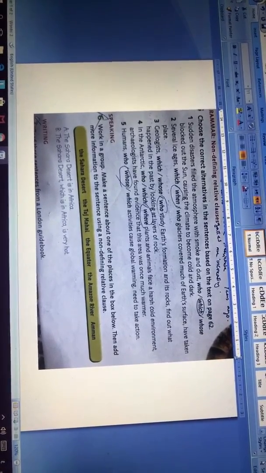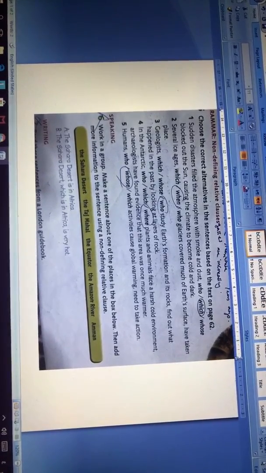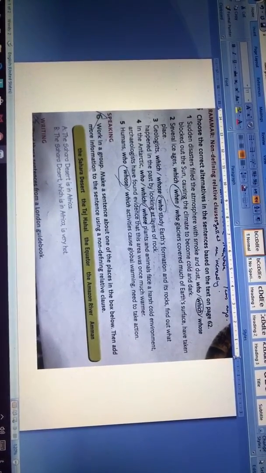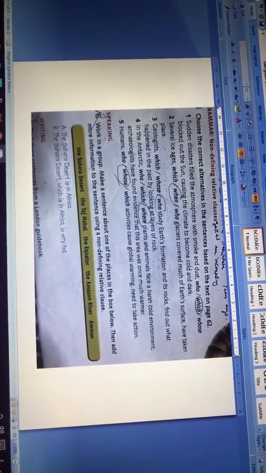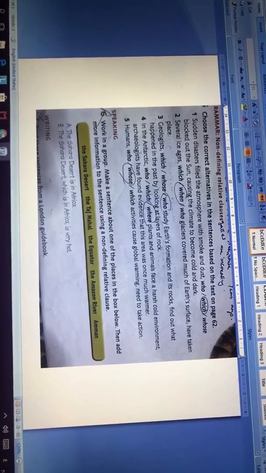1. Sudden disasters filled the atmosphere with smoke and dust, which blocked out the sun, causing the climate to become cold and dark. Here we use the relative pronoun which to refer to smoke and dust, and as we said before, we use who for people, which for things, and whose for position.